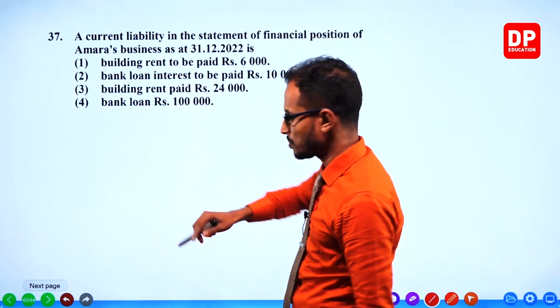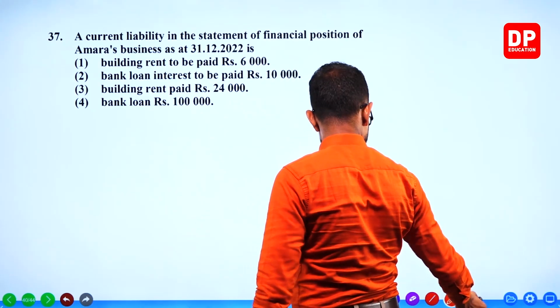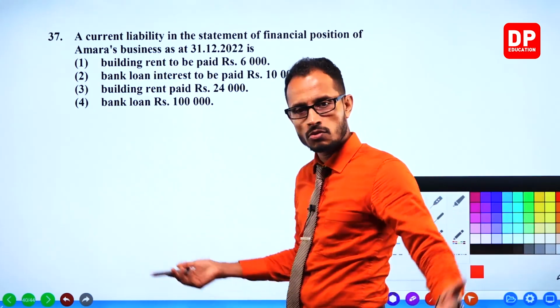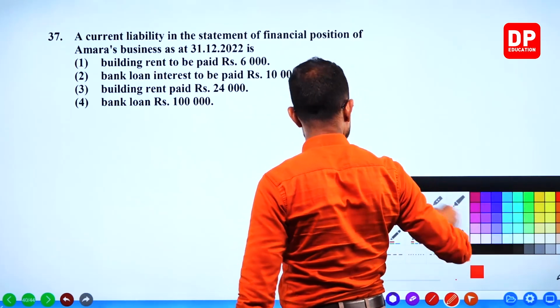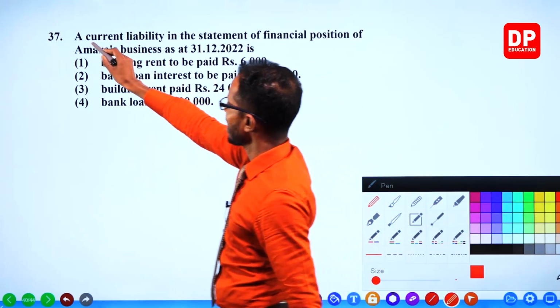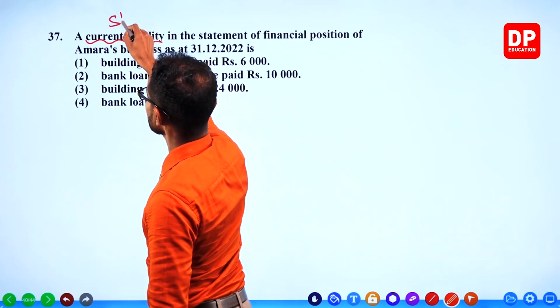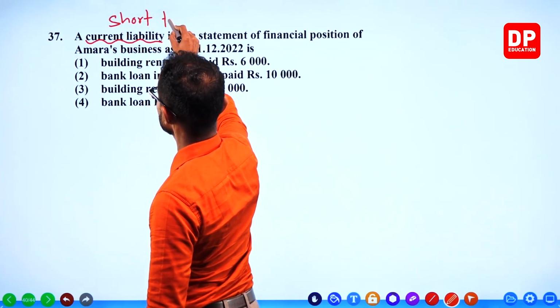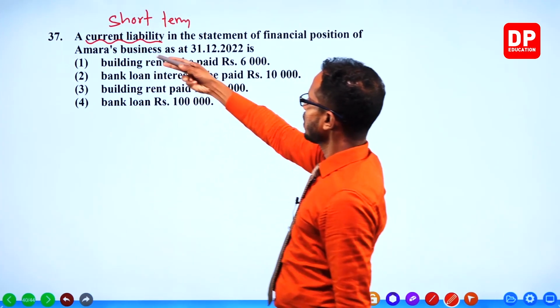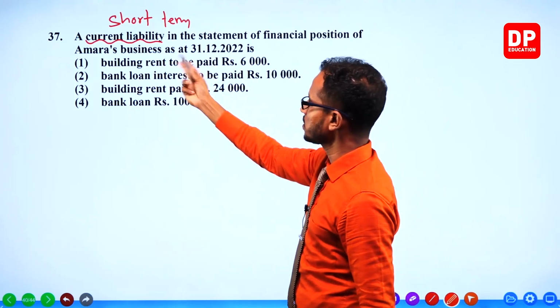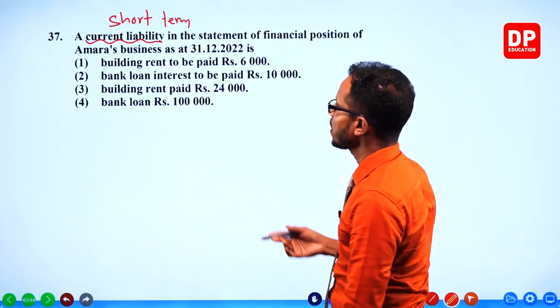Current liabilities are short term liabilities. Are you kidding? You don't know what current liabilities are? Current liability means short term. As at 31st December means the end of the year.